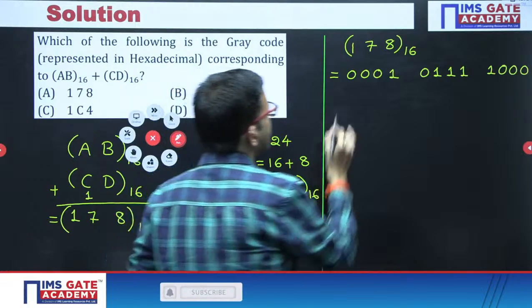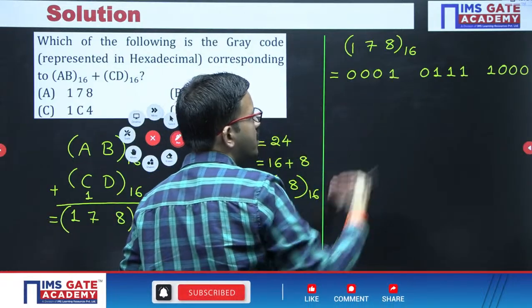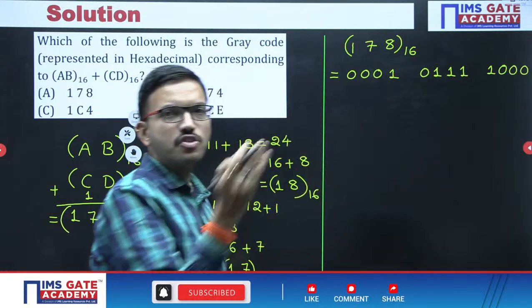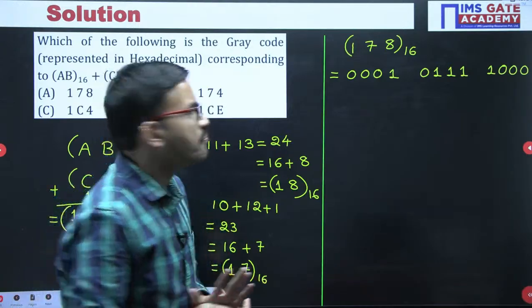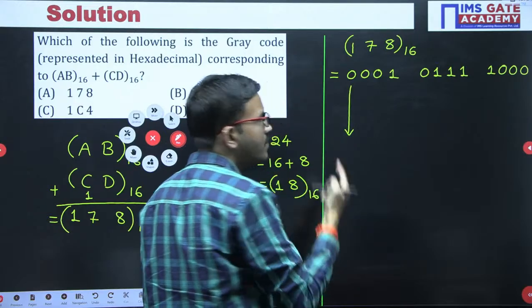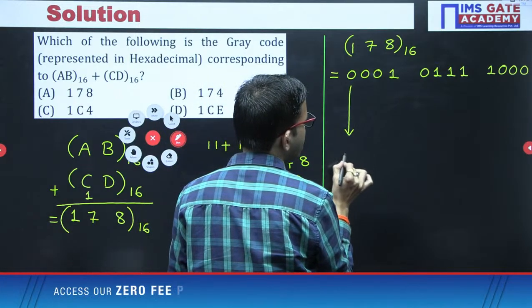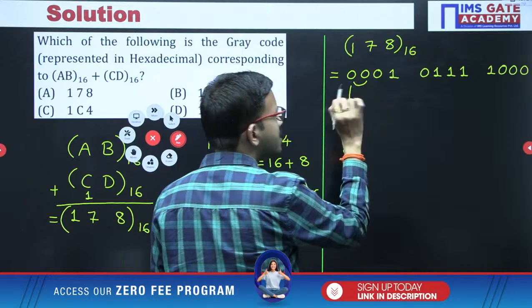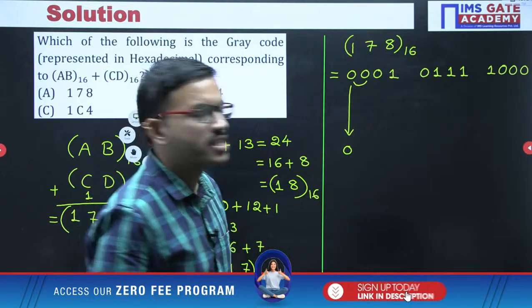Now this binary, in order to convert into gray code, either binary to gray or gray to binary, the first step is the same. Whatever the leftmost bit we are having, copy it as it is. So here that is 0. After that, among successive bits you can perform XOR operation, that's all.